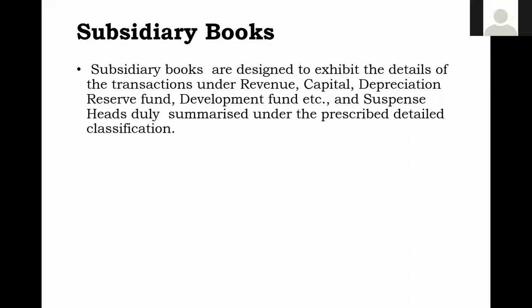Purchases, subsidiary register, stores, sales, so many suspense registers: deposit miscellaneous, works deposit, deposit PF, deposit DCRG, deposit security, deposits EMD, miscellaneous advance revenue, miscellaneous advance capital. All these are the subsidiary registers. That means suspense registers also are subsidiary books.